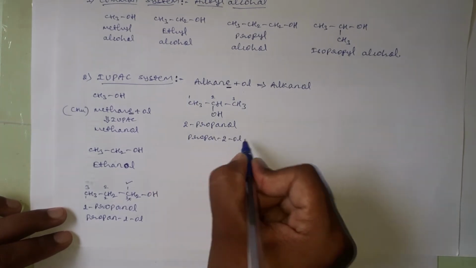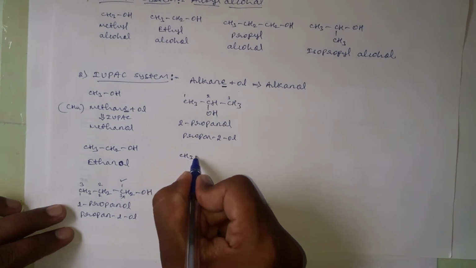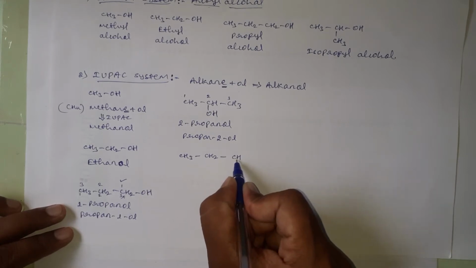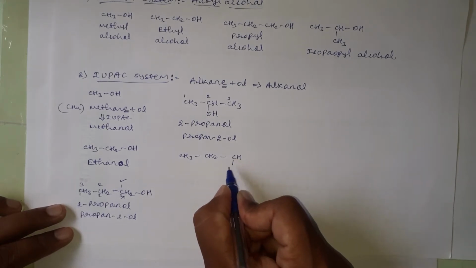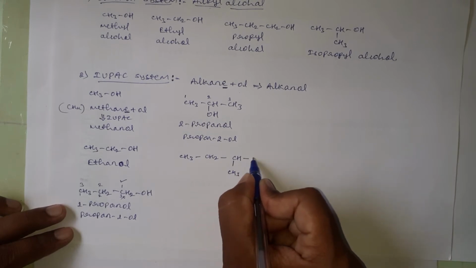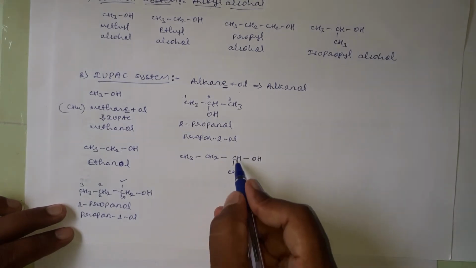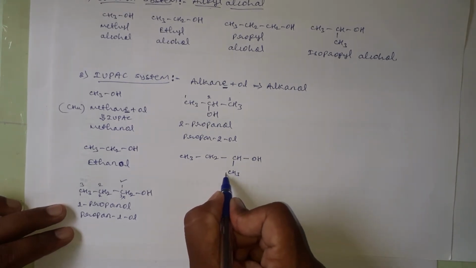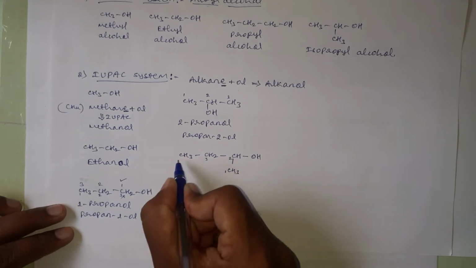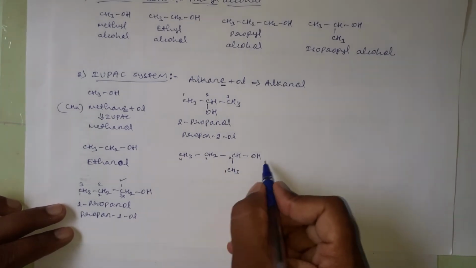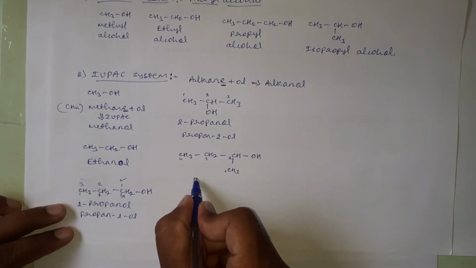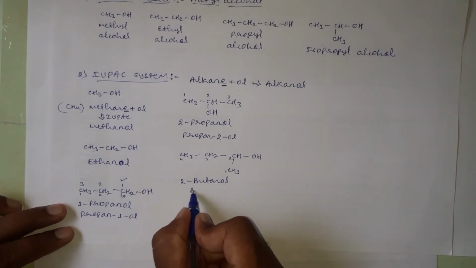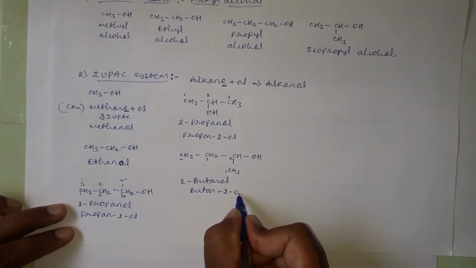or propane-2-ol. And I will write here another example, CH3, CH2, CH3, OH, and this one is a butane, and we should number in this way 1, 2, 3, 4, and on the second carbon the OH group is there, therefore it is butanol, that is 2-butanol, or we can write butane-2-ol.